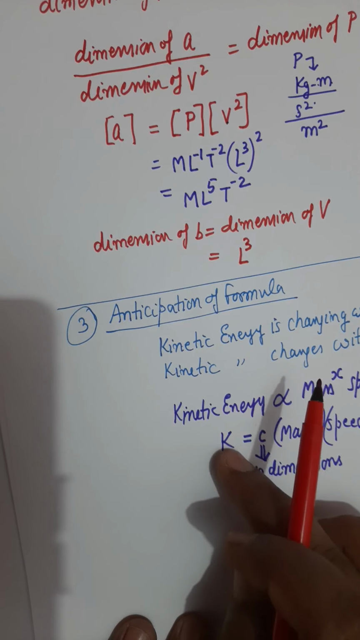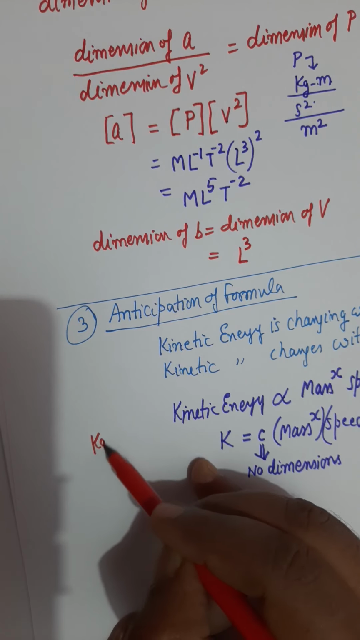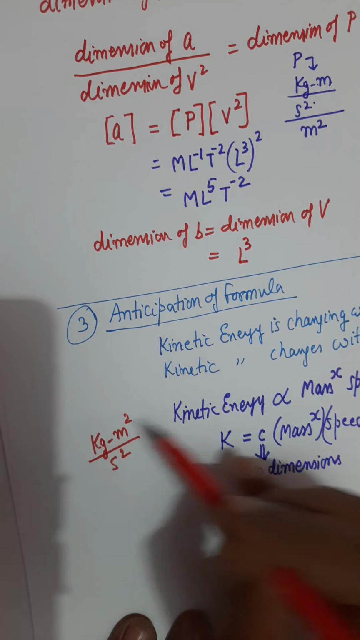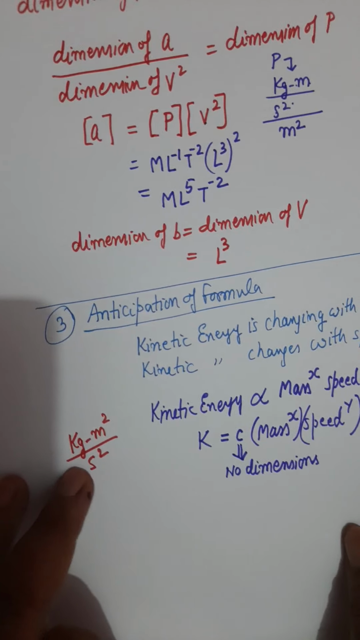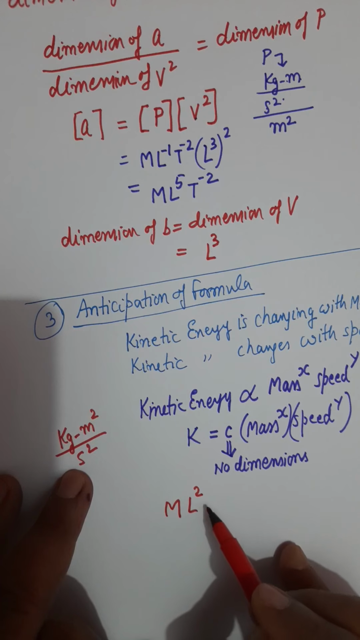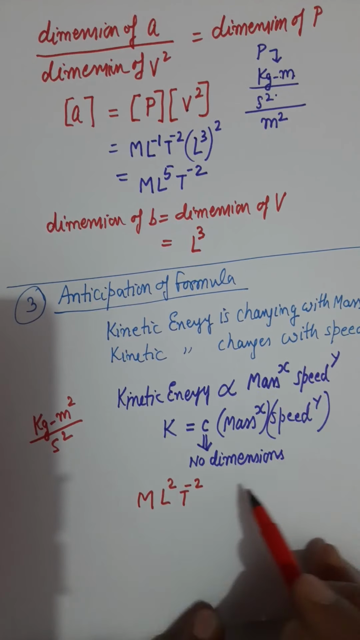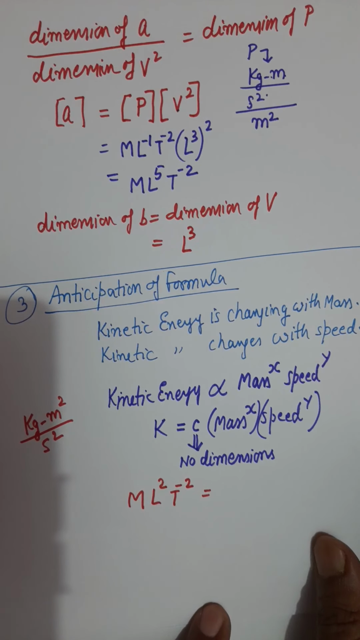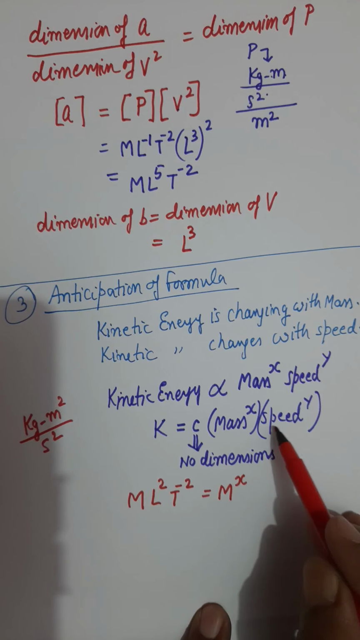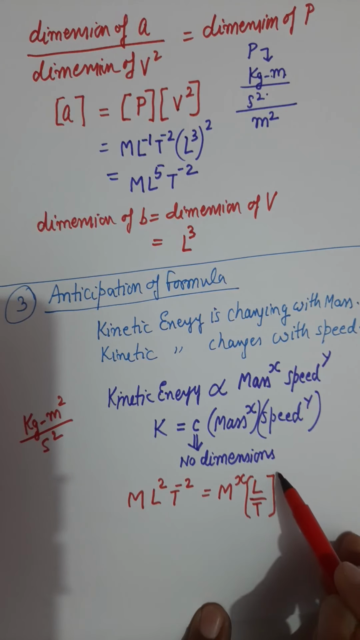But here I will solve for the dimension of energy. So the unit of energy is kilogram meter square per second square. That's the unit of energy. So based on the unit, you can get the dimension. M, L^2, and at the bottom you will have T^2, which will go on the top side and become T^-2. That's the dimension on the left side. It should be the same as the dimension on the right side. On the right side, we have mass to the power x, and speed, which is meter upon second, that is L by T, to the power y.